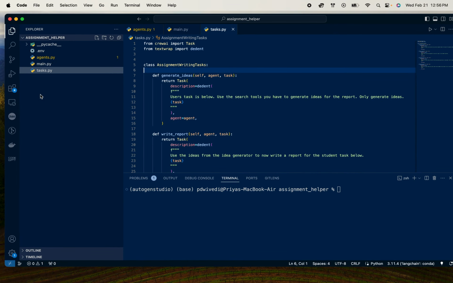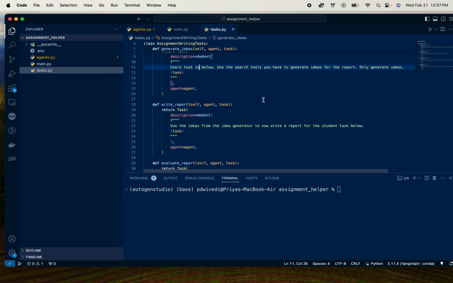Okay, so I'll go through a sample project setup here. Like I said, there are agents and then tasks, and then the whole crew will get assembled in main.py. Going through the tasks, we had 4 tasks here. The first is to generate ideas for the report, where you use search tools to generate ideas.